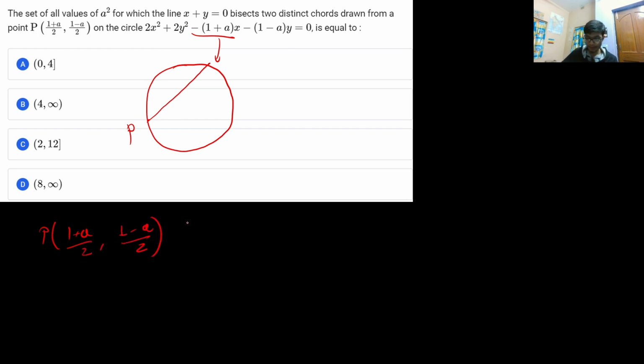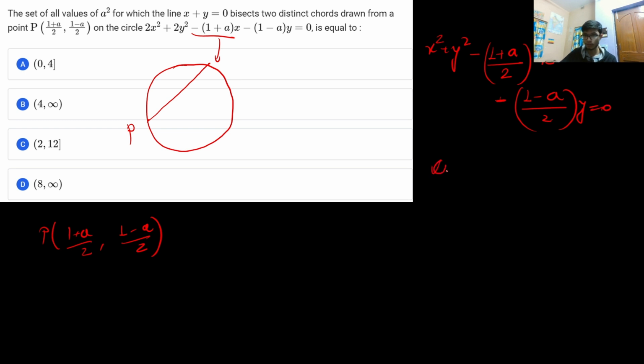Let me be very clear from the equation of the circle. The circle equation is x square plus y square minus 1 plus a by 2 times x minus 1 minus a by 2 times y is equal to 0. From this equation, the center of the circle will be 1 plus a by 4 comma 1 minus a by 4. So this is the center of the circle.